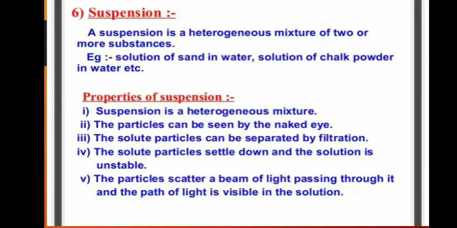And another one, suspension. A suspension is a heterogeneous mixture of two or more substances, for example sand in water and chalk powder in water. Properties of a suspension. A suspension is a heterogeneous mixture. The particles can be seen by the naked eye. The solid particles can be separated by filtration. The solid particles settle down and the solution is unstable. The particles scatter a beam of light passing through it, and the path of light is visible in the solution.